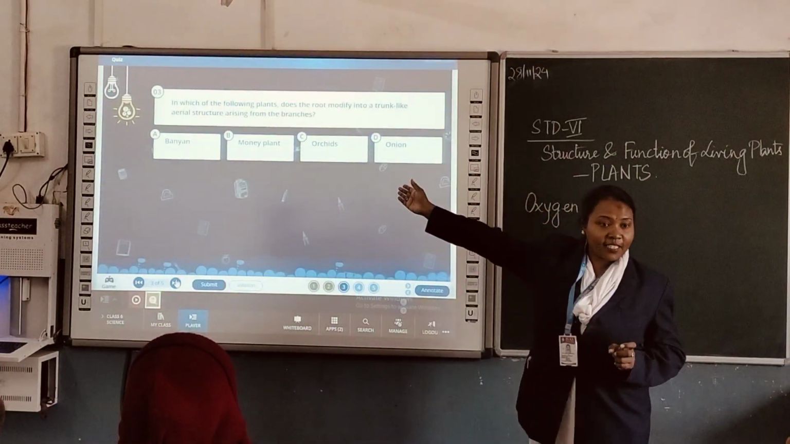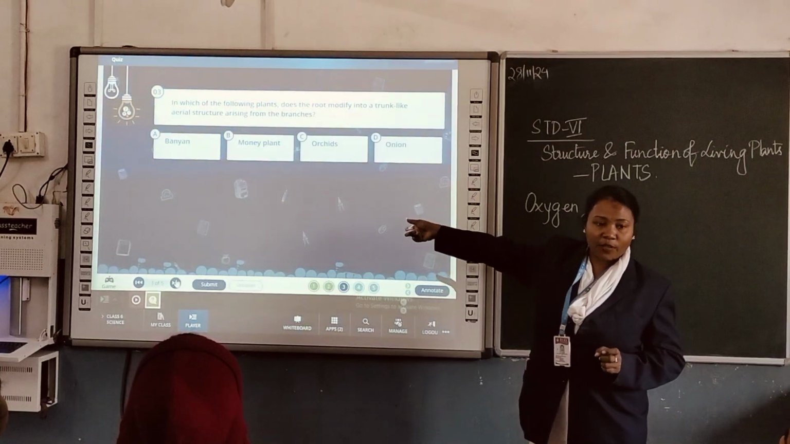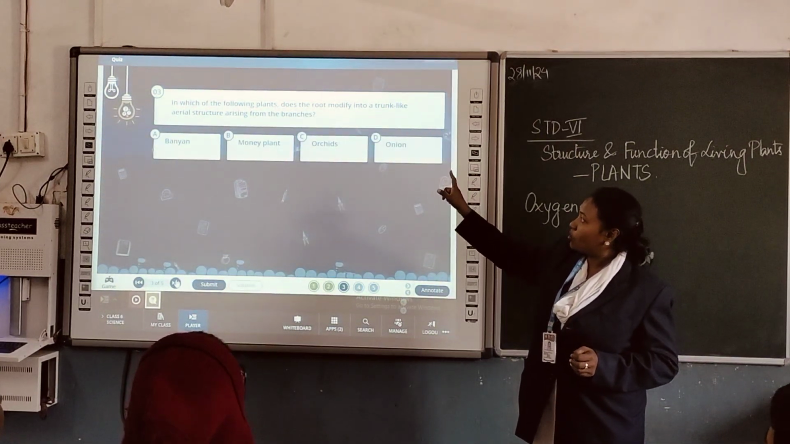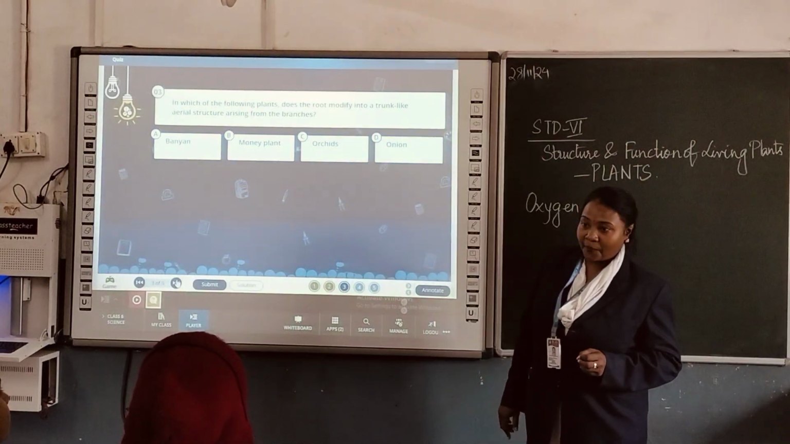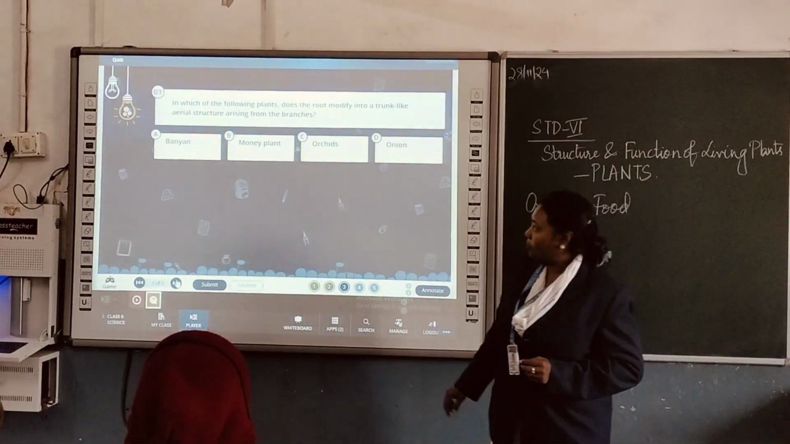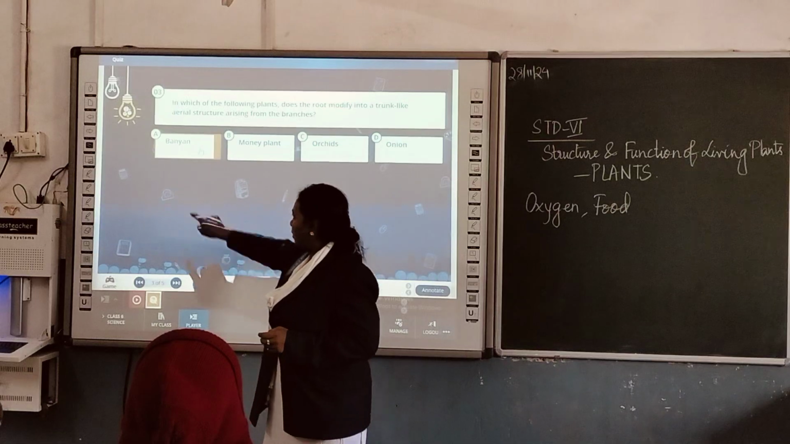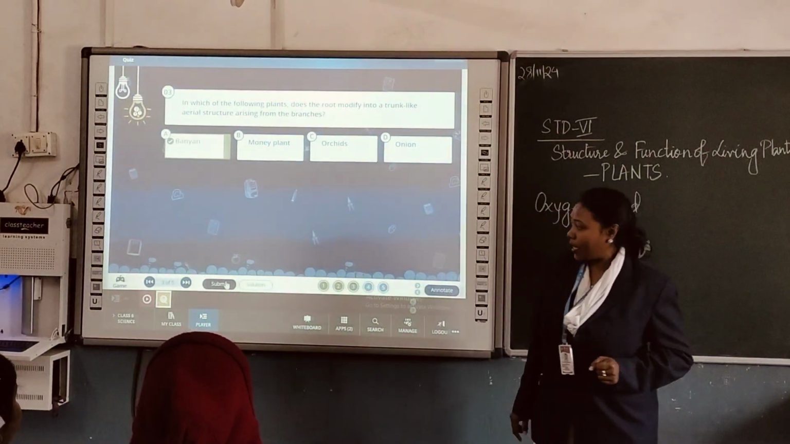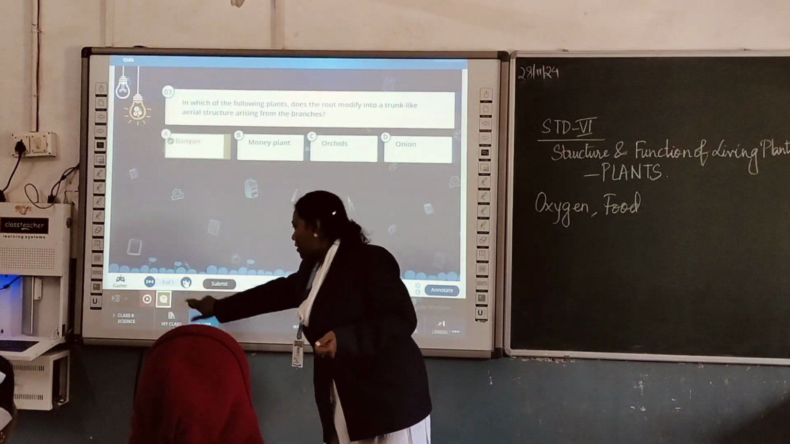We have discussed it earlier, when starting the chapter we saw the roots hanging from the branches of a tree. So the root is modified into a trunk. Yes, it is the banyan tree. So now the girls are moving so fast. Okay, so it's right. The third question is also right. Now the toss is for the boys.